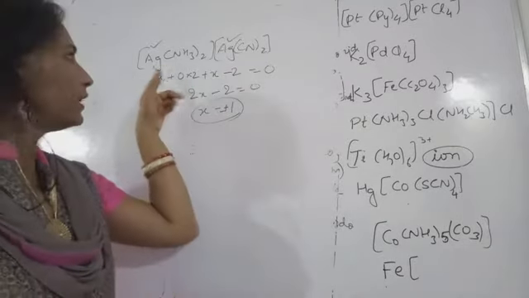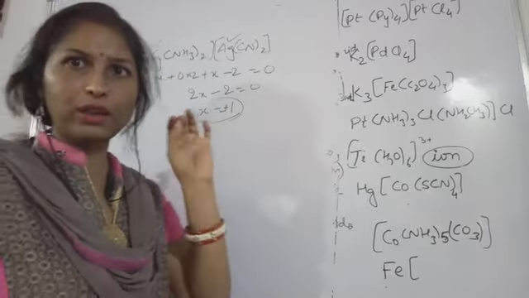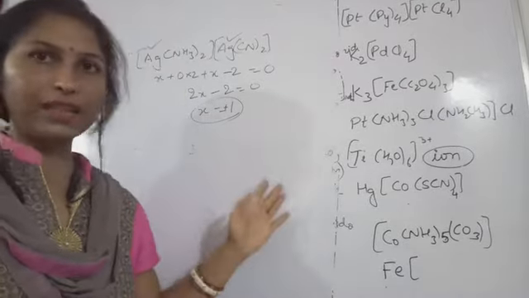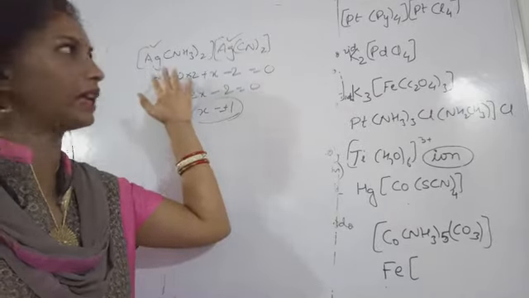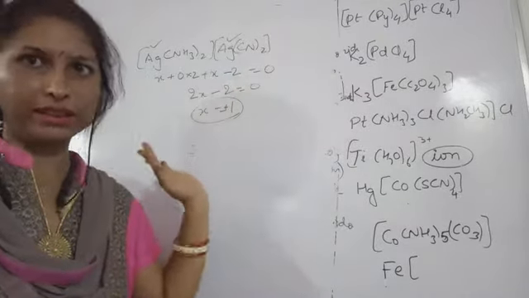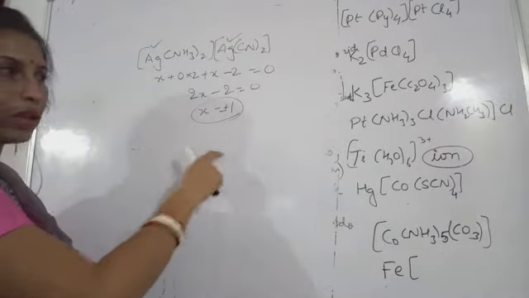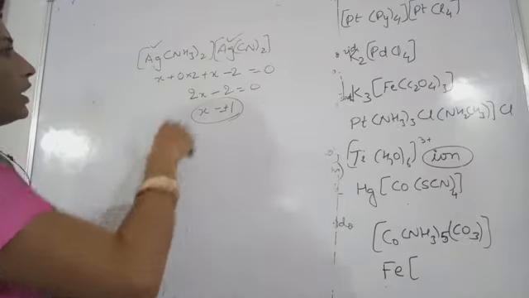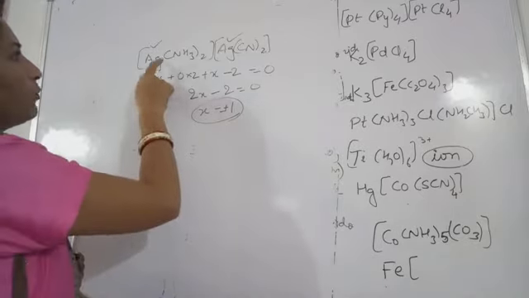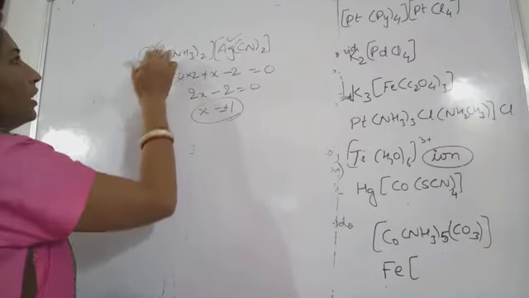But in this case, the left-hand side has the cationic part written. We all know this, and no exception is present here. Always and always the cationic part will be written on the left-hand side, and the anionic part on the right-hand side. That's it. Now you understood how to calculate the oxidation state. Now see the positive part, plus 1 oxidation state is present on this silver.